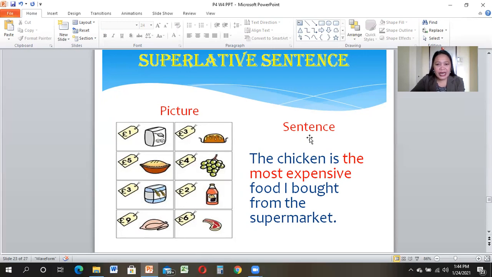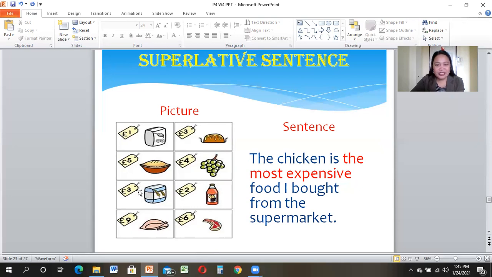So, look at the sentence here. Let's say the chicken is the most expensive food I bought from the supermarket. So chicken is €9. Okay, so this is the most expensive. This is the most expensive food in this list. So among this food, chicken is the most expensive food.